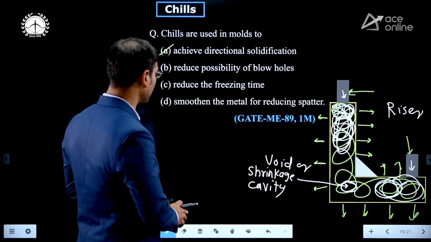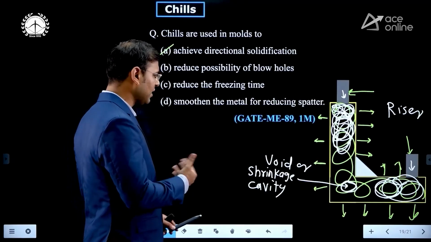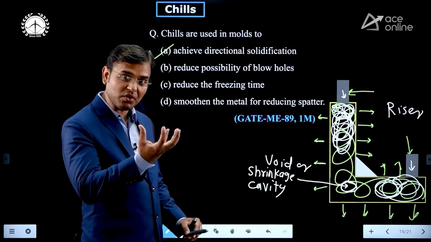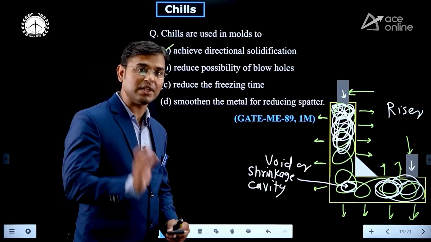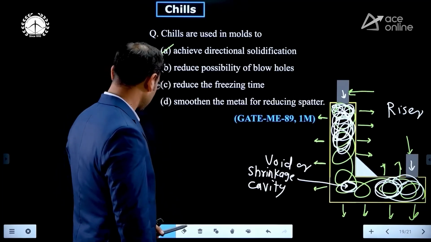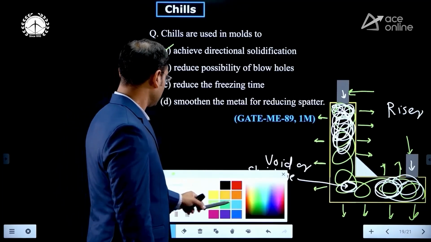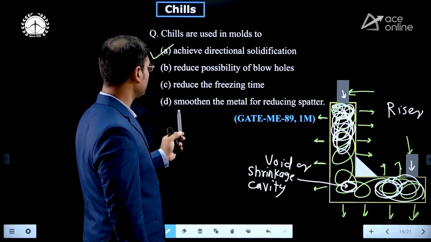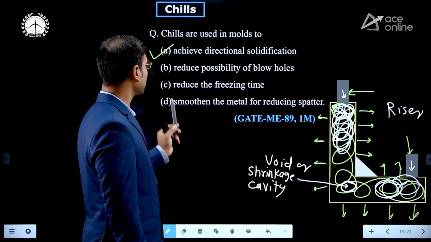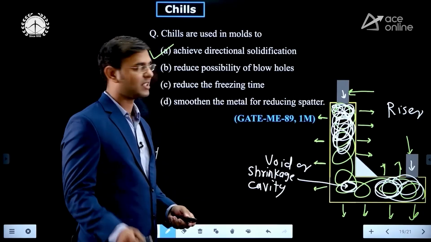But here, what is void or shrinkage cavity? Why is the word shrinkage cavity? Because of shrinkage, the cavity is produced. Cavity means because of shrinkage, empty space is produced. Yes. Now see, the correct answer is A. Reduce freezing time, smoothen the metal for reducing spatter, nothing. That correct option is option A.